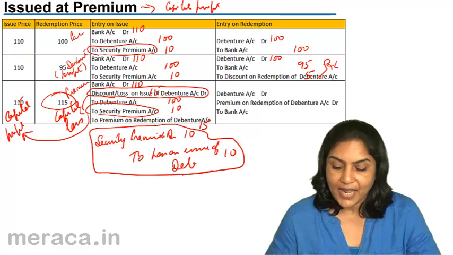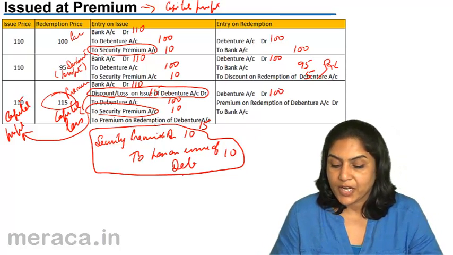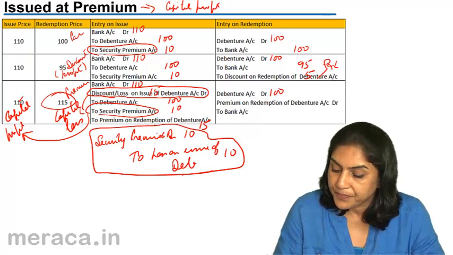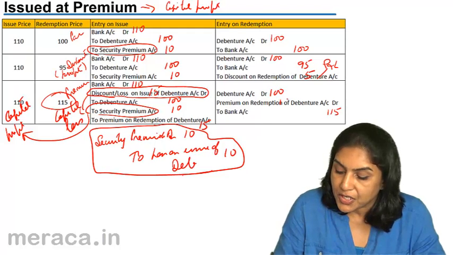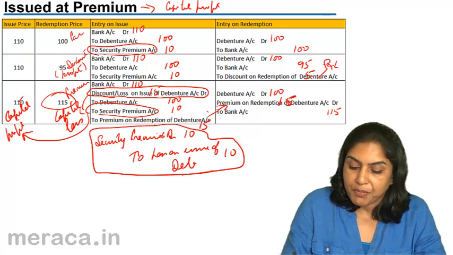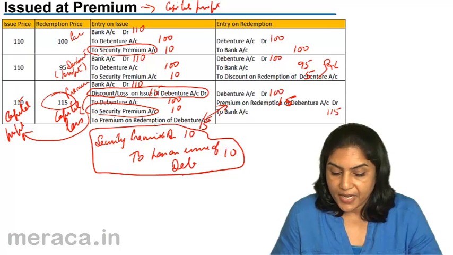What happens at the time of redemption? Debentures are debited with the face value 100, but the amount that we pay is 115. The difference of 15 is the premium on redemption, debit. With this, the premium account gets closed. So what is the entry here?